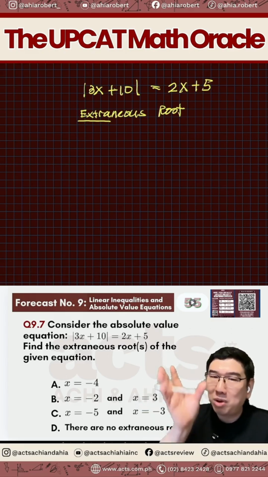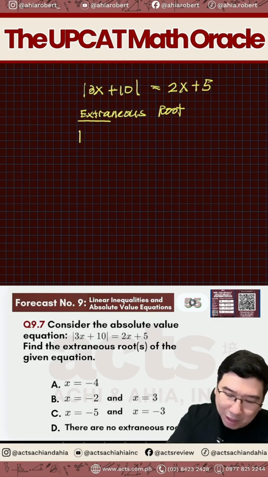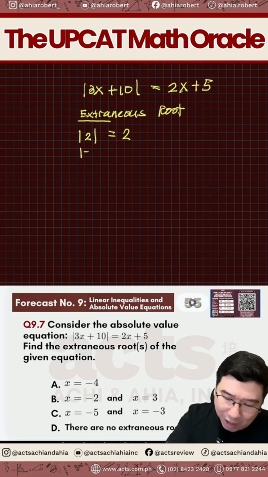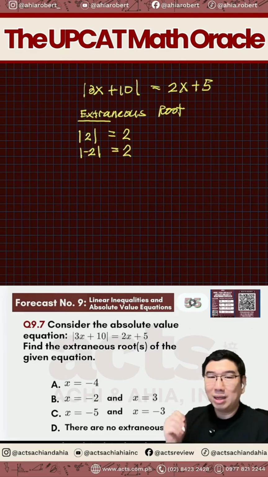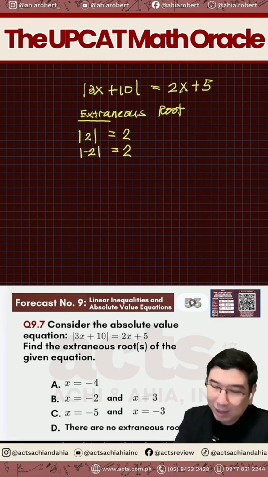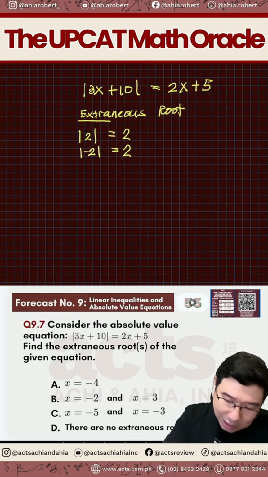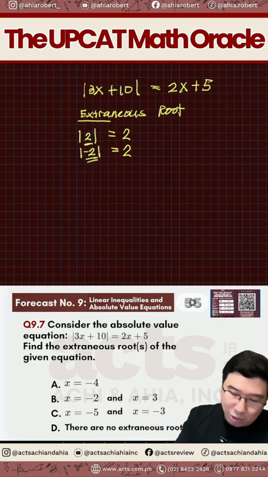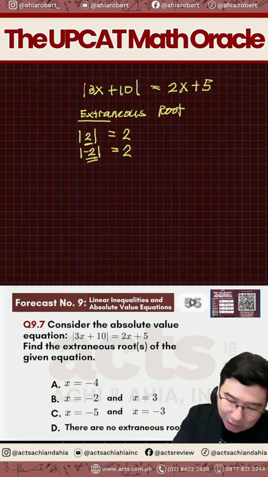Now, remember, when you have absolute value, say for example, the absolute value of 2 will have a value of positive 2. Correct? At the same time, the absolute value of negative 2 will also have the value of 2. Okay? So, ano ibig sabihin lang neto? Ibig sabihin neto, yung one inside can be positive and can be negative, and they will both be the same. Kaya, ang mga pwede natin maging sagot dito is, what if yung one inside is positive?